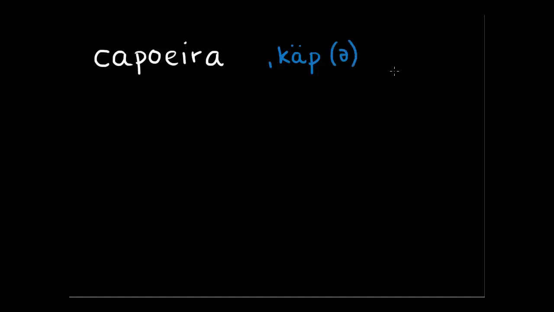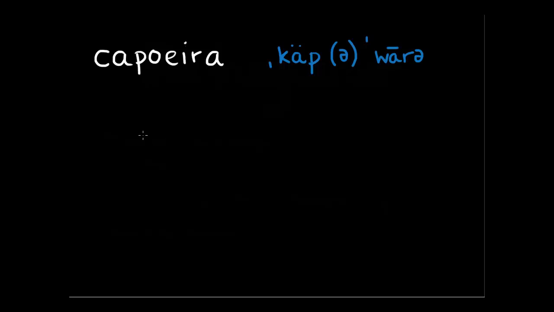So the first word we'll see in Portuguese. Let me write it out. This word is pronounced capoeira, and it's noted as such. Ka, we've got the A with 2 dots. And there's an optional schwa, so you don't have to say it, but you can. So it's capoeira or capoeira. Long A, wera. So this word is capoeira.